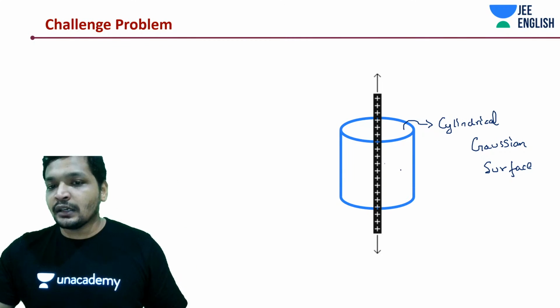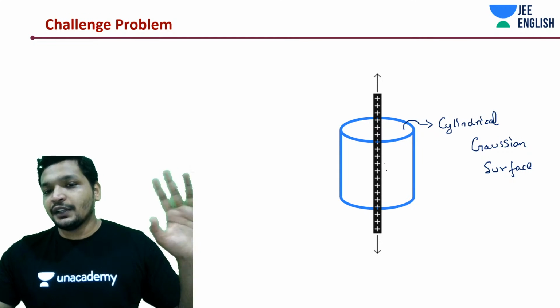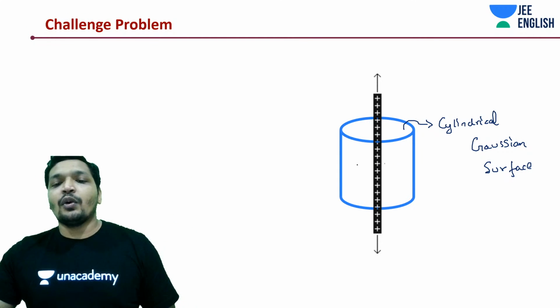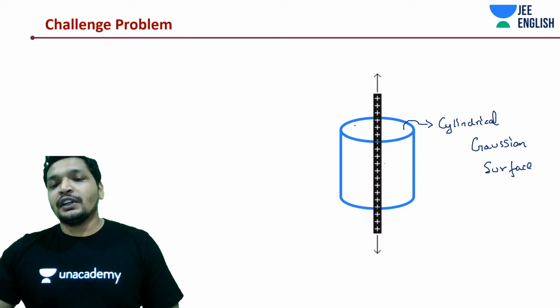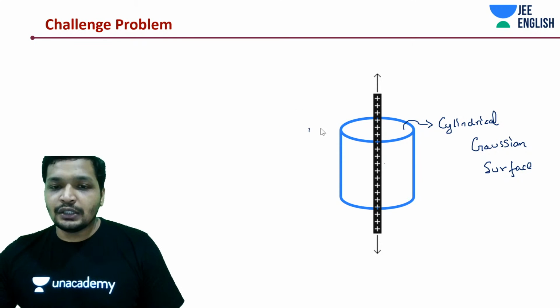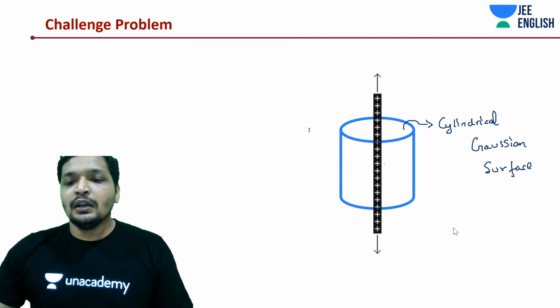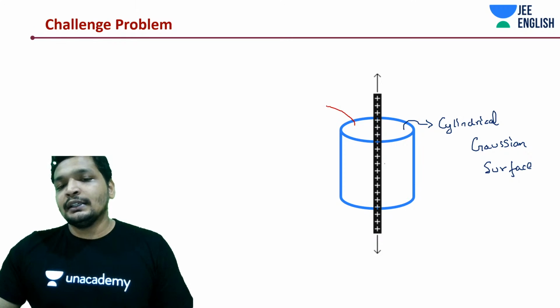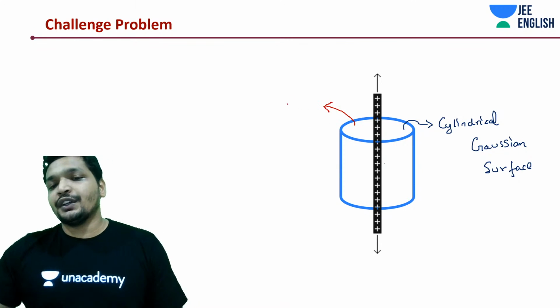Anyway, we're just getting started with the concept, and maybe some of you have doubts around this Gaussian surface, what is happening, etc. First of all, let me explain a few things before we get into this concept. What is the problem? Notice that this is the fastest way to do the thing.